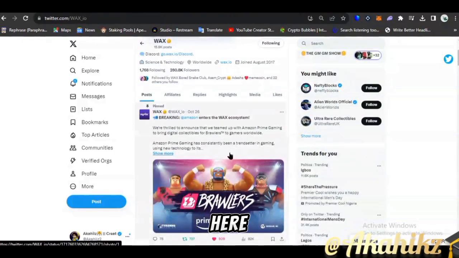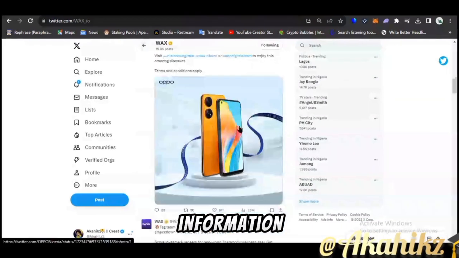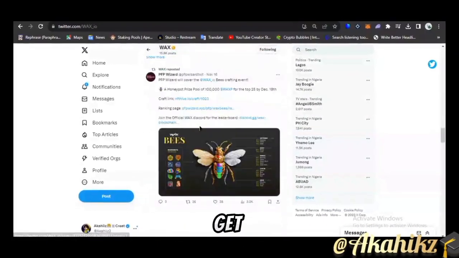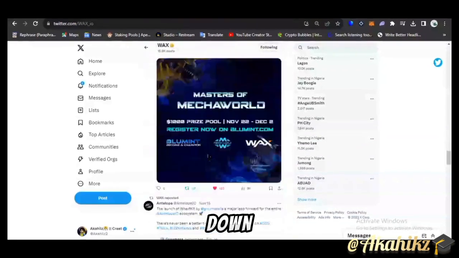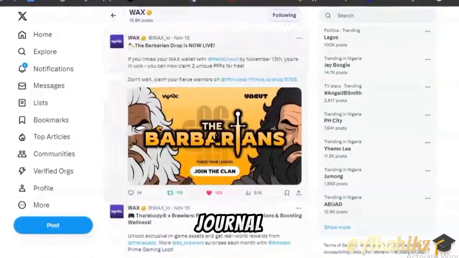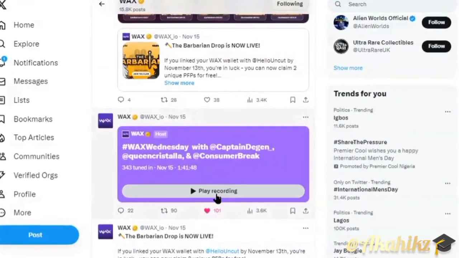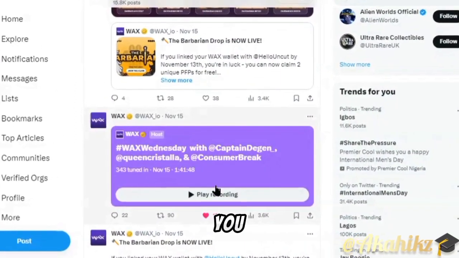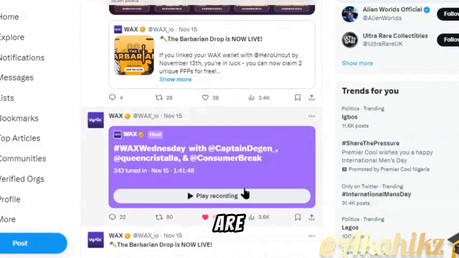Now you can check here. This is one of the best places to get information about WAPs. You want to get insight, you want to scroll down to their timeline, see the recent posts, see activities. You can also join up on spaces. You can see they have X spaces. You can play the recording. So all their spaces are usually recorded.